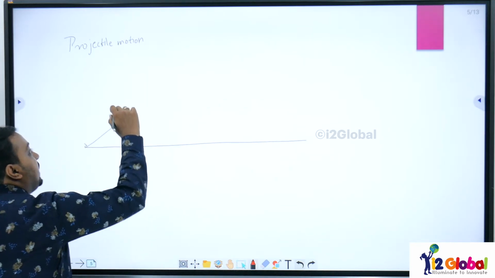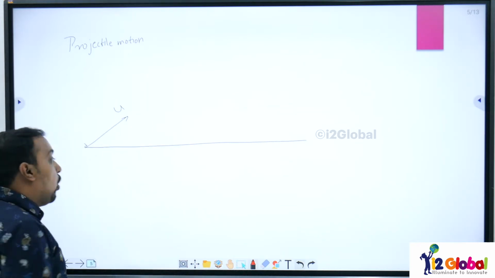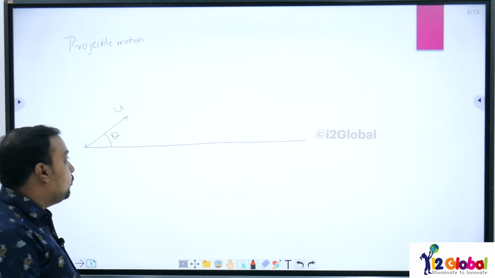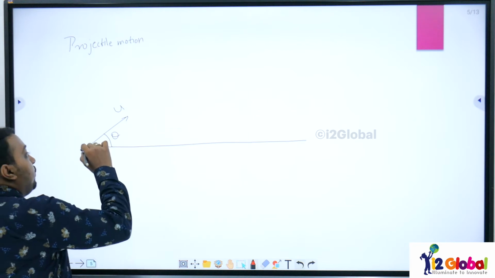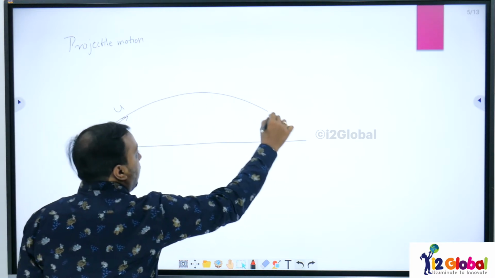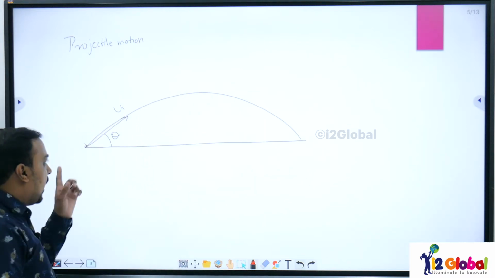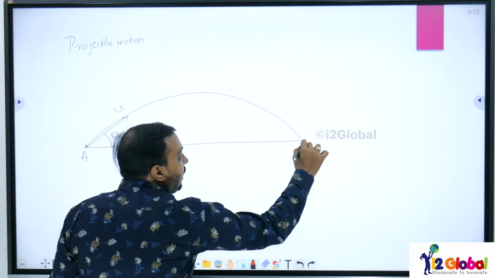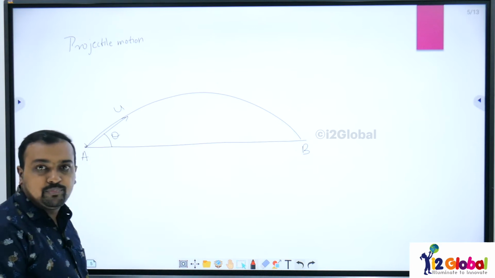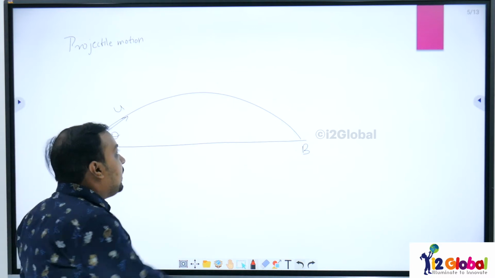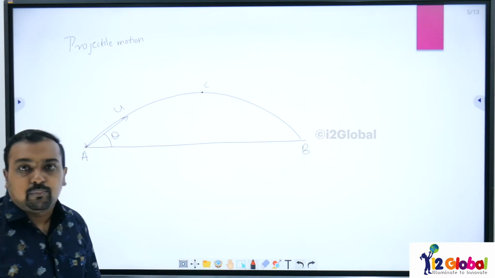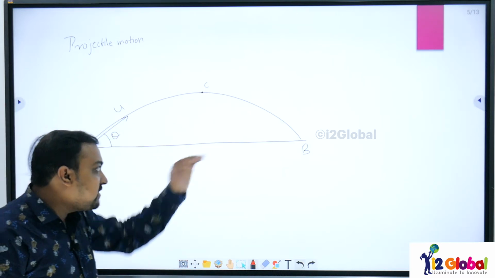So here what I was saying is that you are standing on the ground, you are throwing a ball with the initial velocity u, making an angle of theta with the ground. Now how will this ball go? This ball will travel like this, it starts from point A, and it will reach the ground at point B. It will also reach a maximum height, this point we name as C. So we have to analyze this motion.